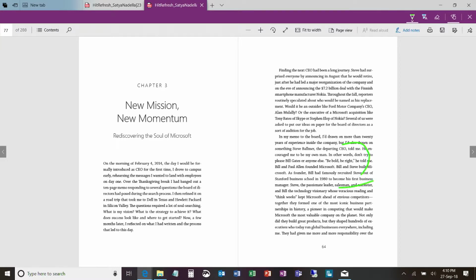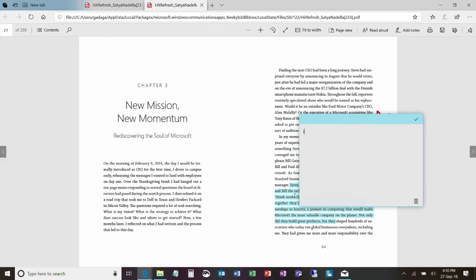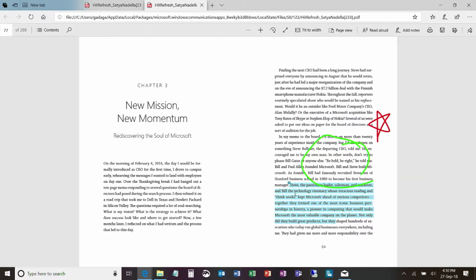I highlight this for my reference. I can even change the colors of the ink that I want. I mark it for later. I can even highlight some text here. This particular paragraph tells the story about how Satya became the CEO of Microsoft. I really like it, so I am just marking it for my reference. I can use highlight in whatever color I want. I can even add comments of my own for my reference. I found this interesting, and I might want to refer to it later, so I can even add comments.